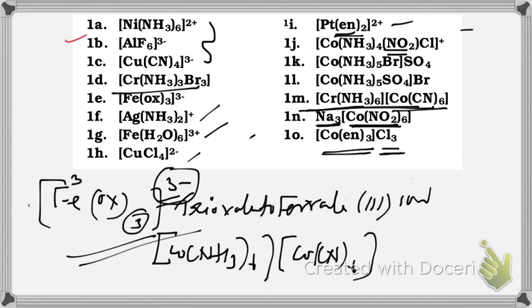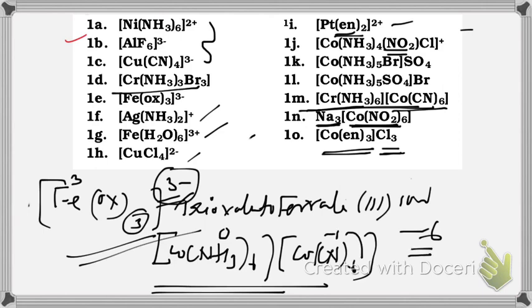Under such condition, you have to find total charge. Total charge of ligand is minus 6 because ammonia is 0, cyanide is minus 1, minus 1 into 6, minus 6. So 2 cobalt plus minus 6 equal to total charge is 0. So 2 cobalt equal to plus 6 and 1 cobalt is plus 3. So here it is 3 and here it is 3. Hexamine cobalt 3.